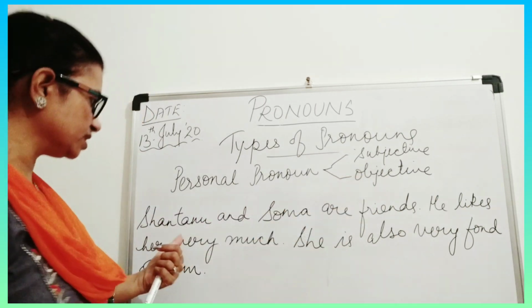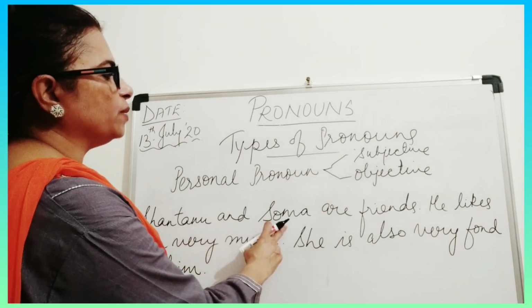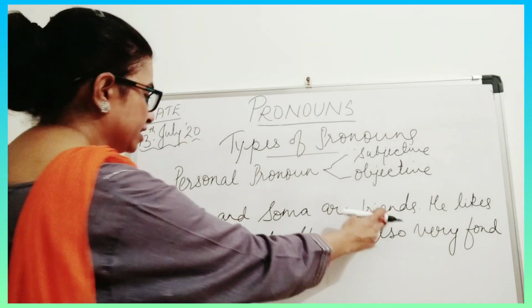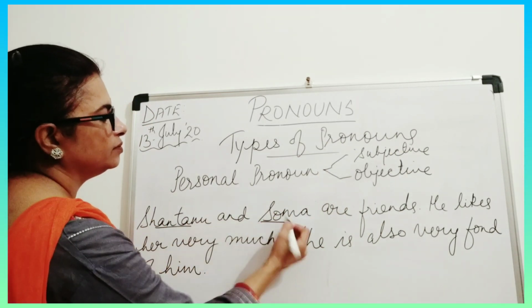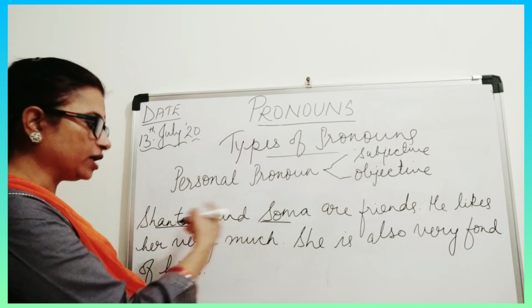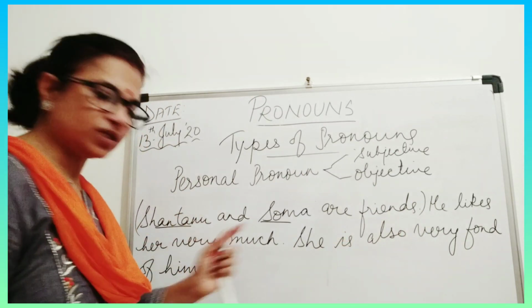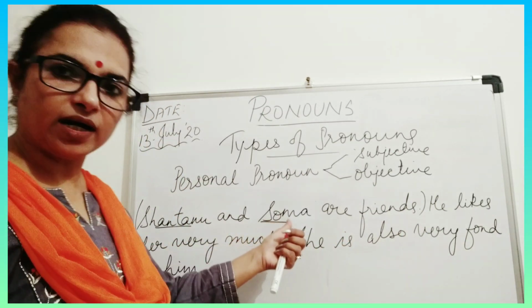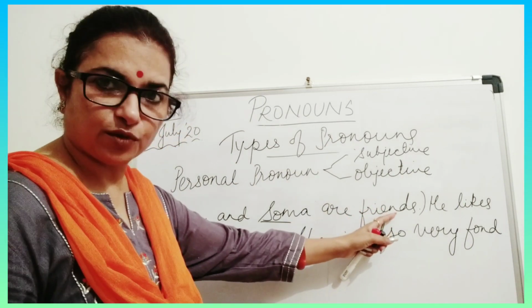For example, in your book it's giving this example: Shantanu and Soma are friends. Now here, Shantanu and Soma, what is this? They are subjects. In this sentence, what is the subject? Shantanu and Soma are subjects. Are friends, what are friends?